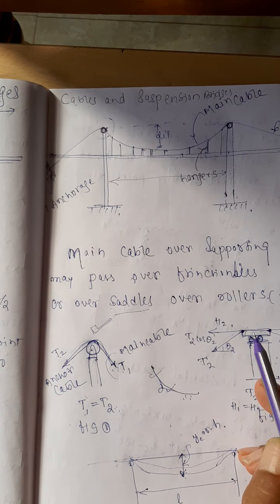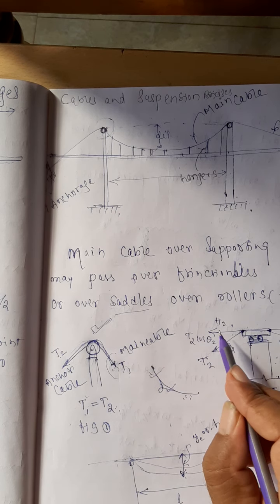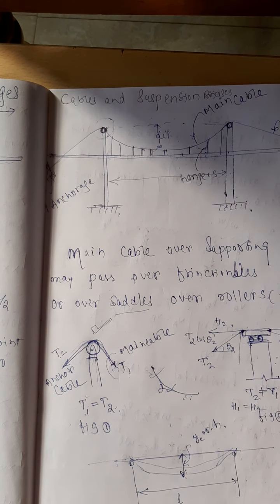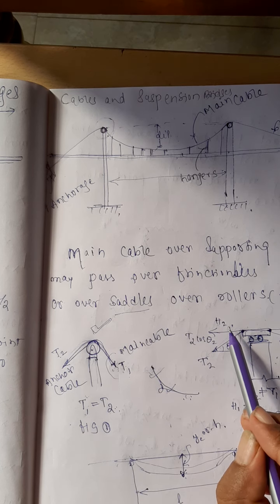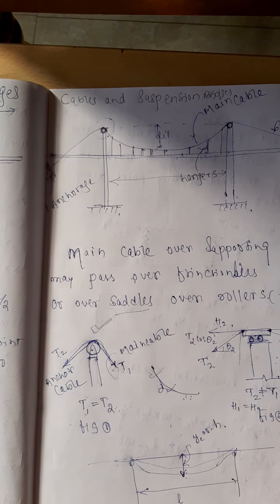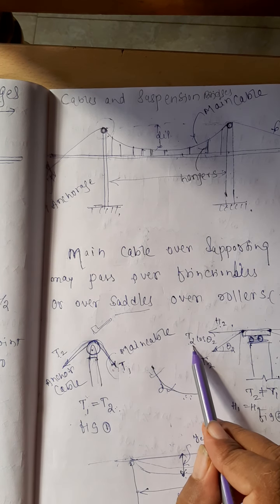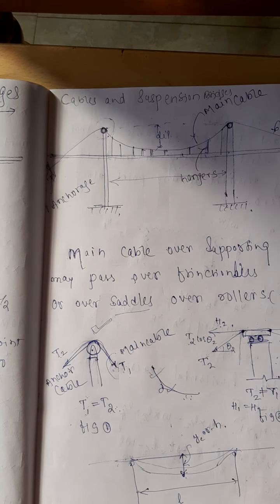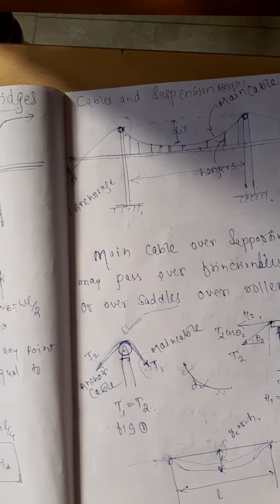Cut this T into two parts. One is T2 cos theta, T2 sin theta. Like that here, T1 cos theta, T1 sin theta. For equilibrium, H1 must be equal to H2. Then you will get a link between T1 and T2. That is, T1 cos theta is equal to T2 cos theta. Right?